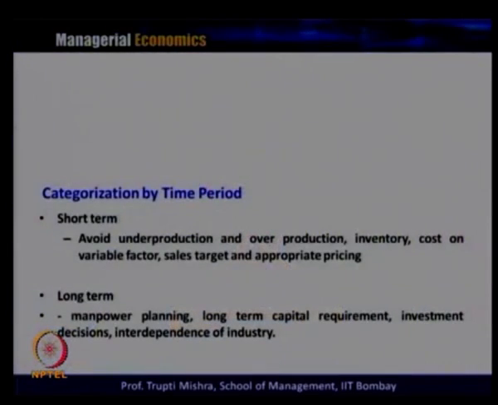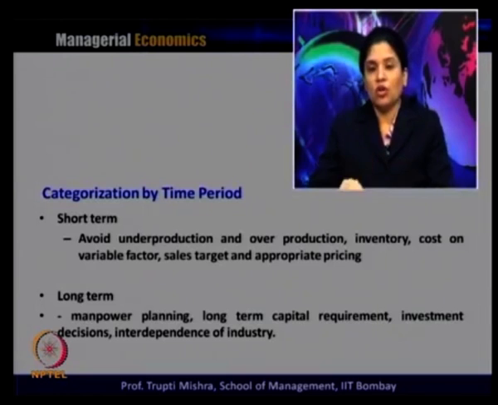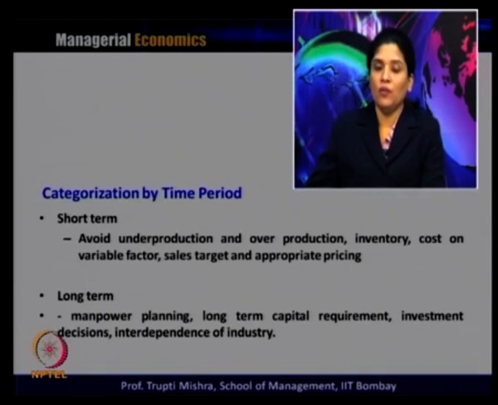Now, what kind of forecasting do we do in the short term? Short term forecasting is generally done to avoid underproduction and overproduction, and also to decide what the inventory level should be, what the cost on the variable factor should be, what the sales target should be, and what the appropriate pricing strategy should be.